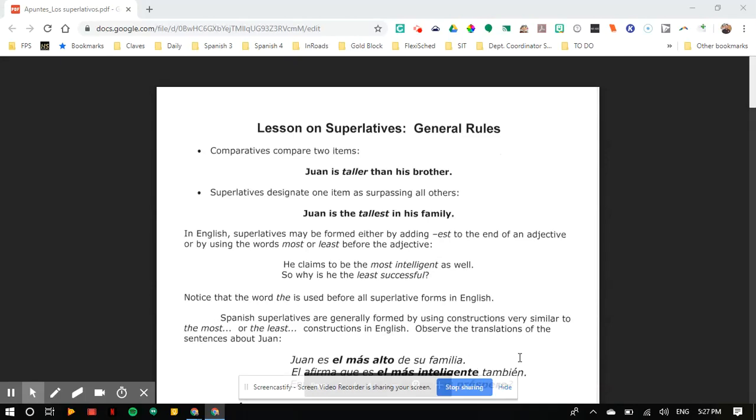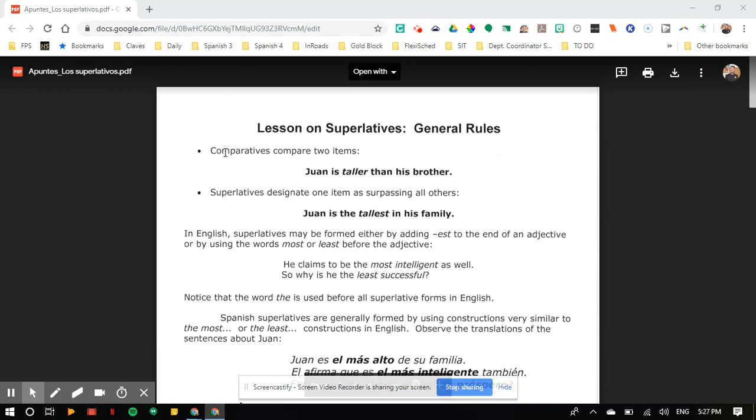You guys have already learned a little bit about comparatives. So as you can see on your note sheet, comparatives compare two items. So you might have a person, like Juan. Juan is taller than somebody else, his brother. Could be objects. This folder is better than that folder. But nonetheless, there's a comparison where you're telling me something is some sort of adjective more than something else or less than something else, prettier or uglier or something like that.